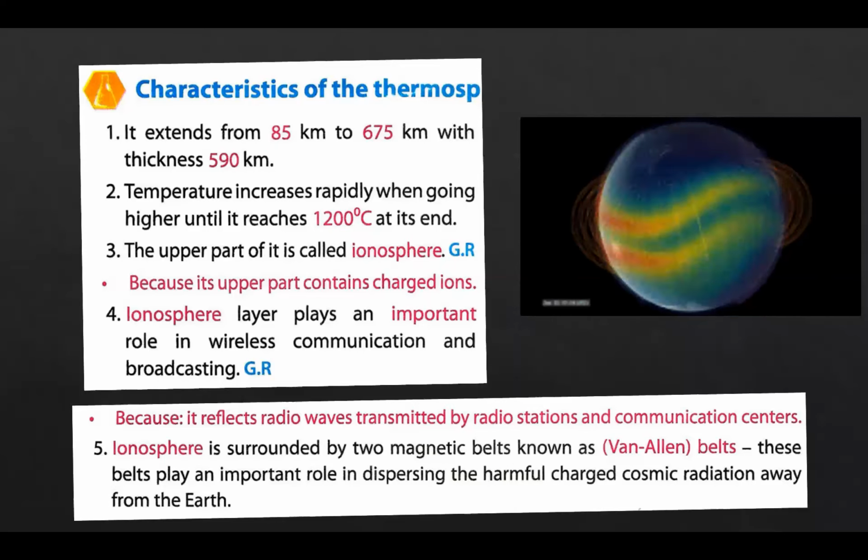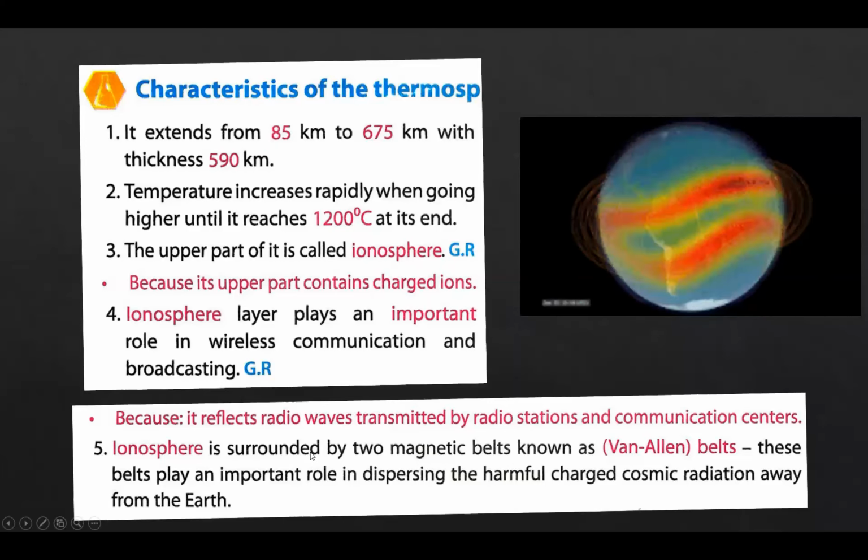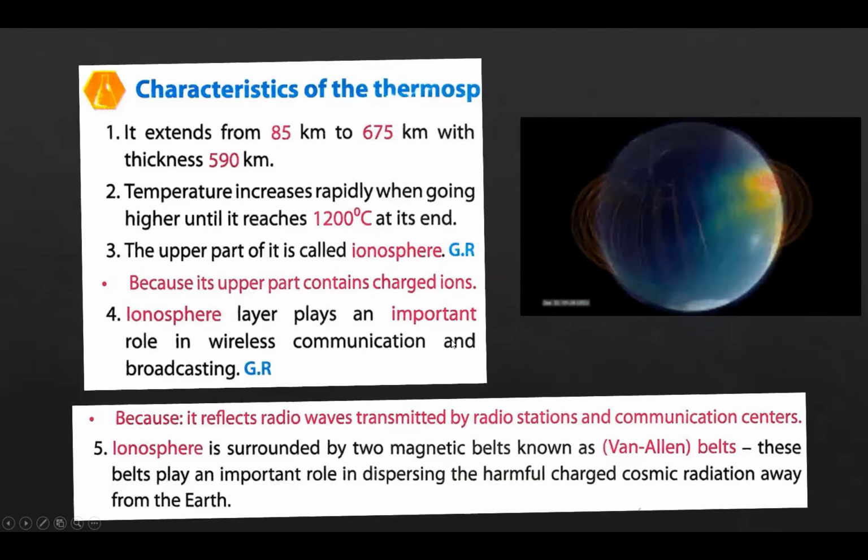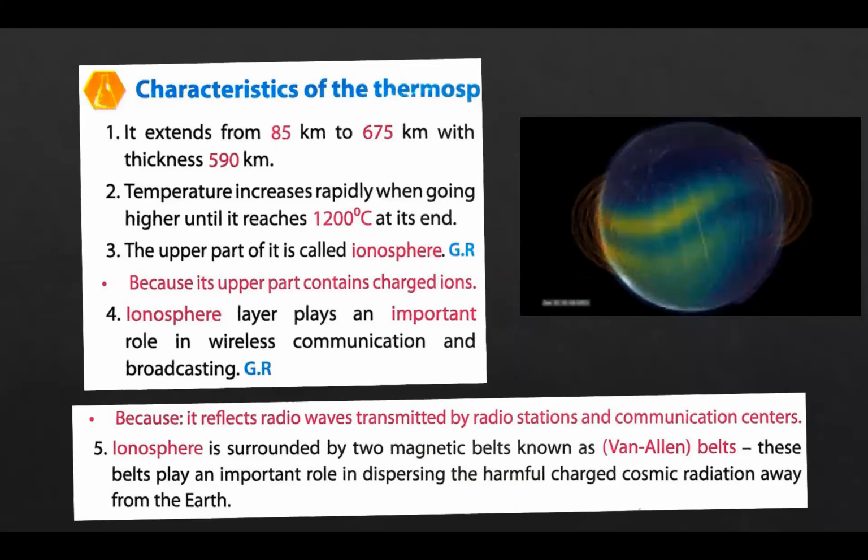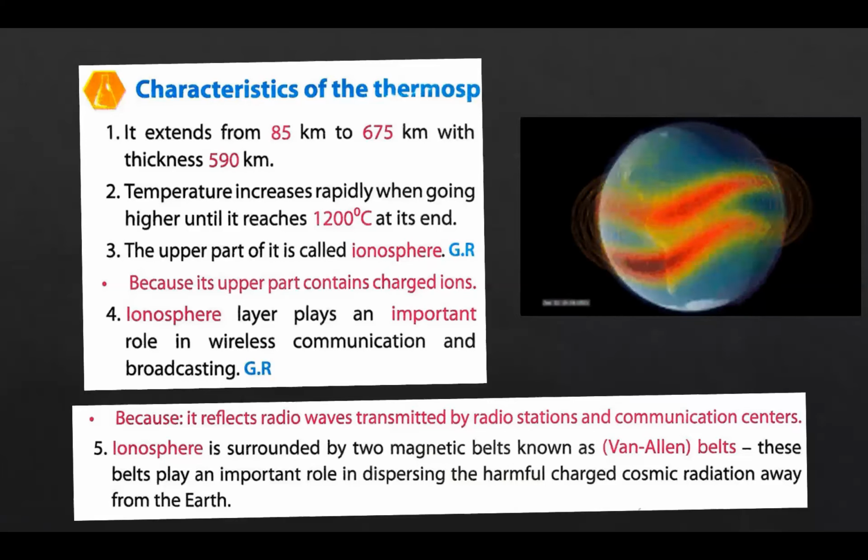It's only magnetic belts. These belts play an important role in what? We may say scattering or dispersing, but it's commonly said scattering. Scattering the harmful charged cosmic radiations away from the Earth.